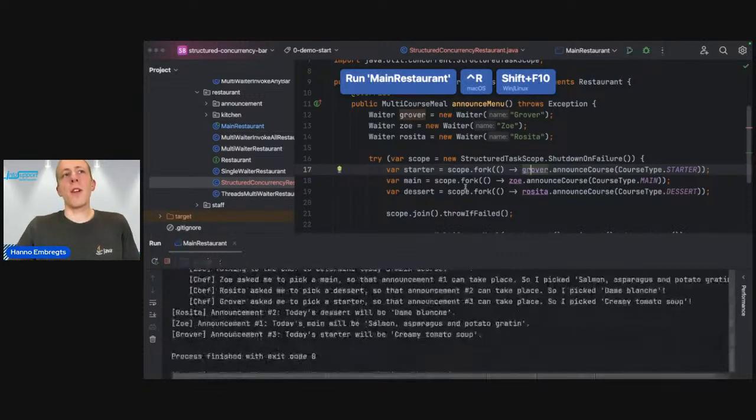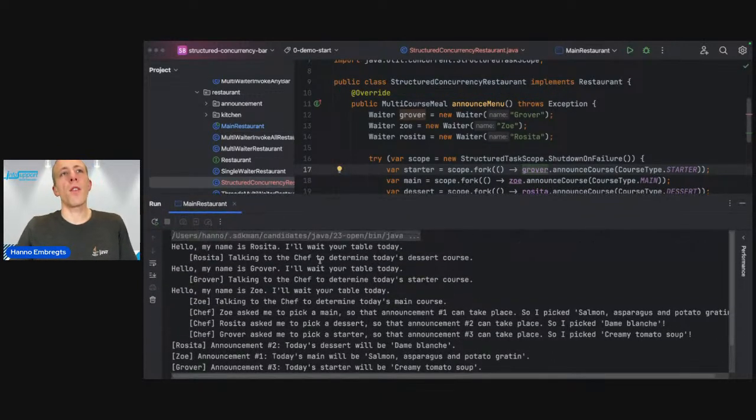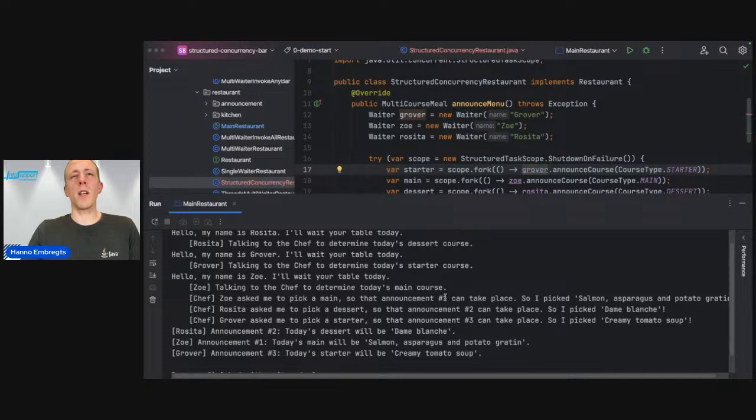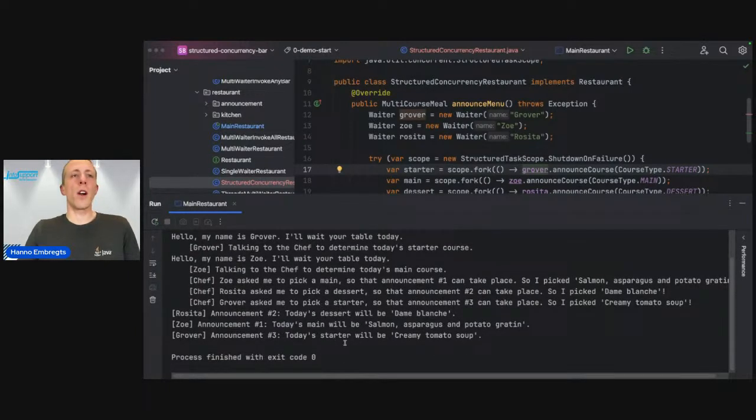So let's run the main restaurant. Now we see some different behavior, right? Because we've got 3 waiters now, Rosita, Grover, and Zoe. They're all talking to the chef. We see this announcement ID working here. And we see that desserts, main, and starters have been chosen. Of course, the order is a bit upside down because we're doing multiple threads here. And in this scenario, everything succeeded. So all the announcements have been done.